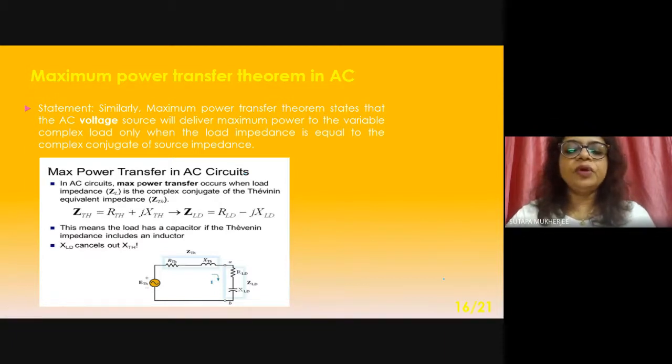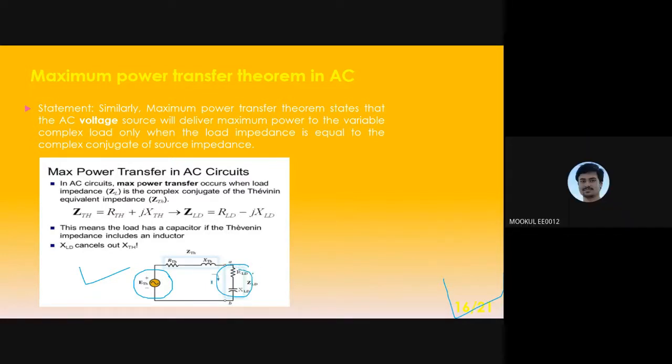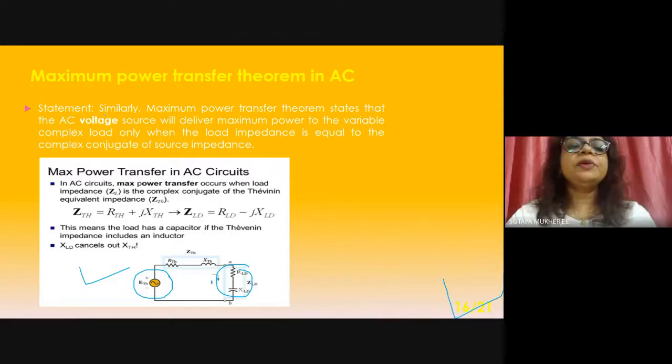In case of DC, which was there? In this case, it was a DC source, and here it was only a resistive load. Now it also has a capacitor. But in case of an AC voltage source, it will deliver maximum power to the variable complex load only when the load impedance